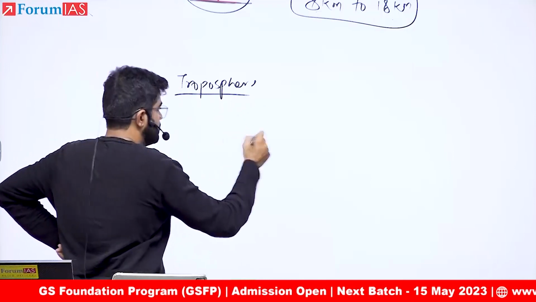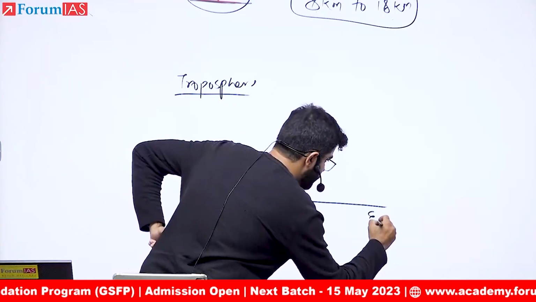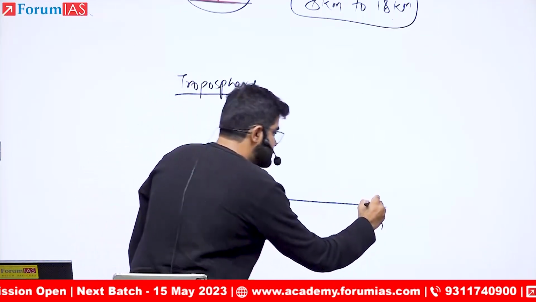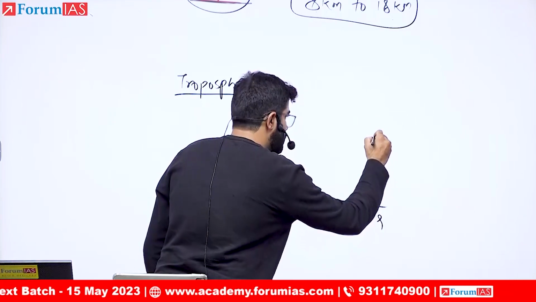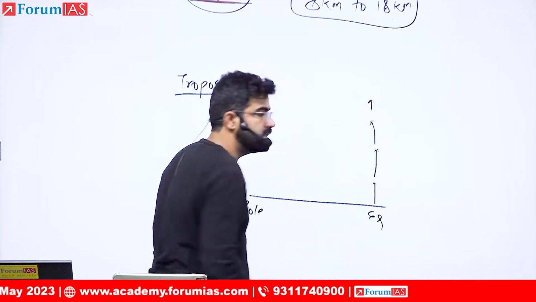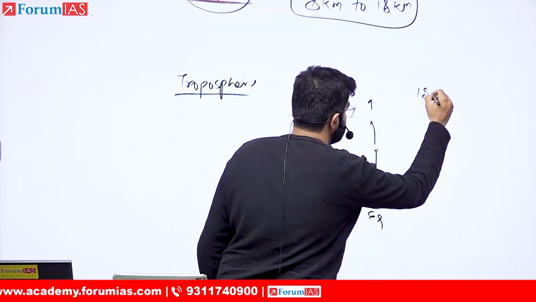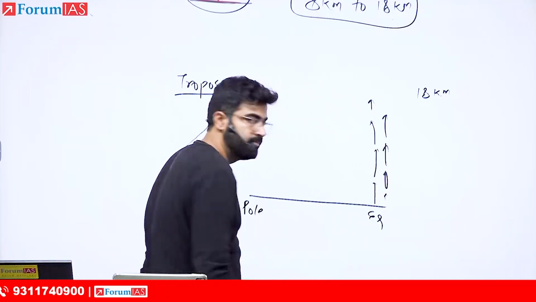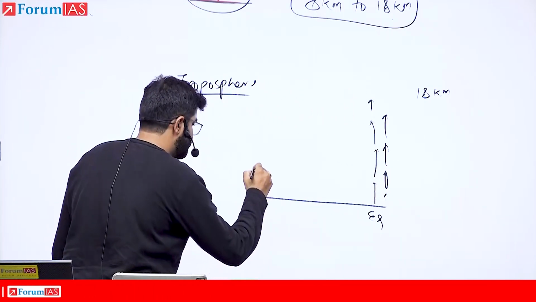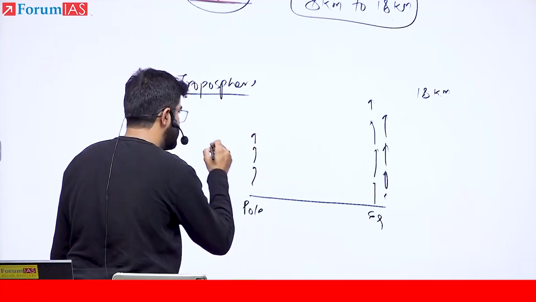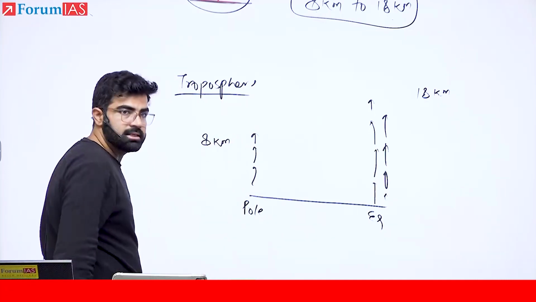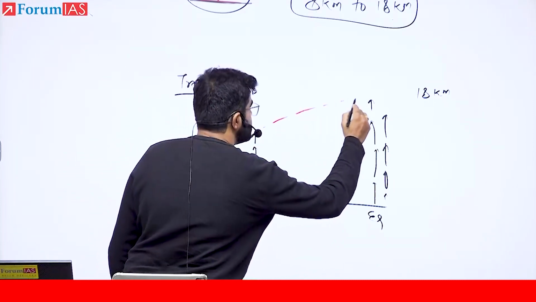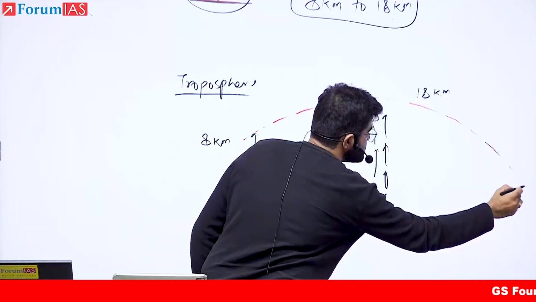If I talk about the troposphere, let's say this is the equator, and let's say this is the pole. Over this equator, because of the strong convectional current, the air can vertically rise up to how many kilometers? 18 kilometers. So this is the vertical rise of air over the equator. But in the polar area, this vertical rise is limited to only 8 kilometers. So if you see from this side, this is always the height of the troposphere. Can you understand now?